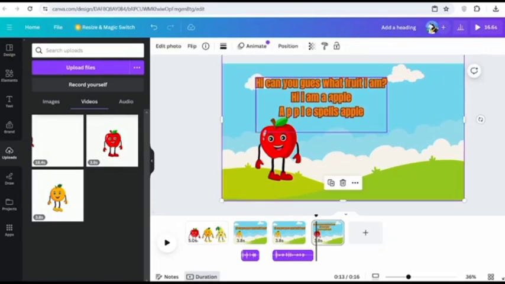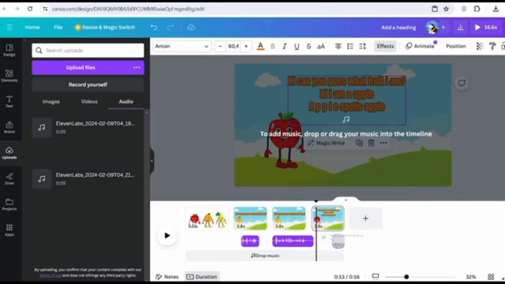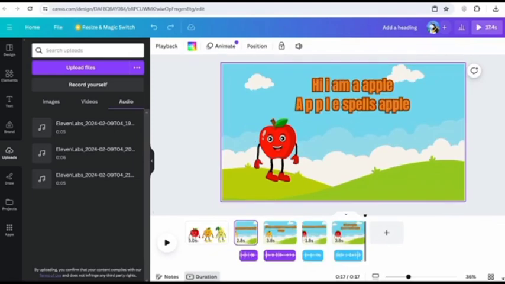Then what I need to do now is take my audio, drag it down to where I want it to start, and then once you have your audio in, you want to do the same thing, you want to listen to it. And then you want to go ahead and split it where that part ends. So now you have two separated audios, and that's how easy it is.